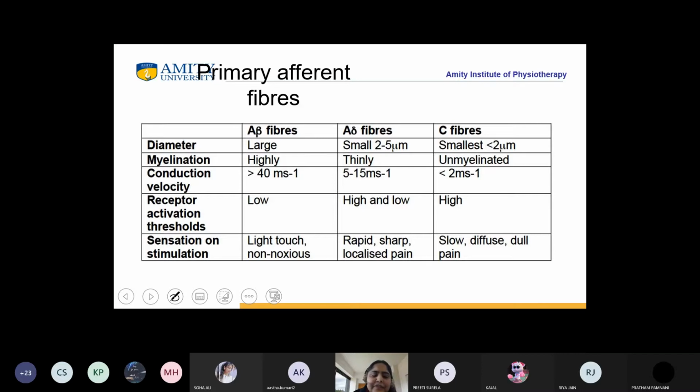Now what about the sensation on stimulation? Which sensation do they get activated by? A beta fibers are for fine touch and non-noxious stimuli, A delta fibers carry rapid, sharp, localized pain, and C fibers carry slow, diffuse, dull pain. Am I clear to everybody, students? Yes, ma'am.